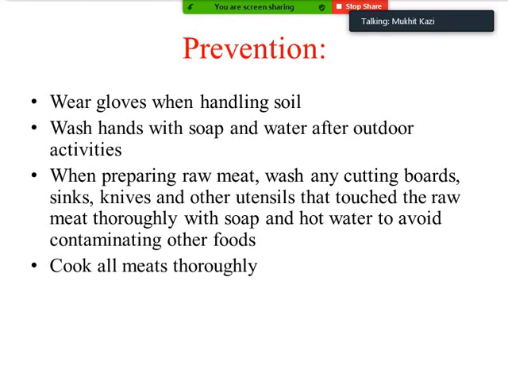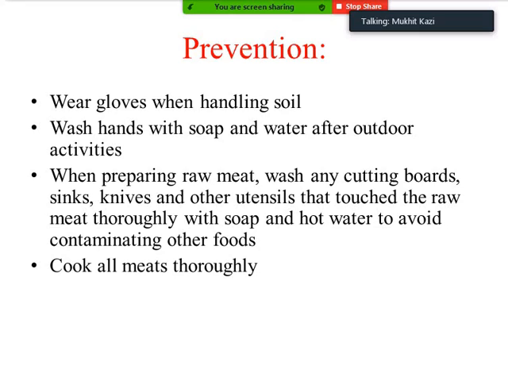Toxoplasmosis can be prevented. Of course, we have seen the treatment part, but we can also prevent the disease. Whenever we are doing some work in the environment, like in the soil, you must always wear gloves while handling the soil, because cats shed these oocysts in the soil, and if we come in contact with the infected soil, probably the human will get the infection. This is very important. Wash hands with soap and water after outdoor activities, which will take care of removing whatever dirt is attached to your hands.